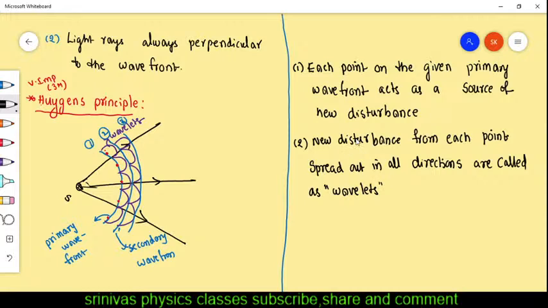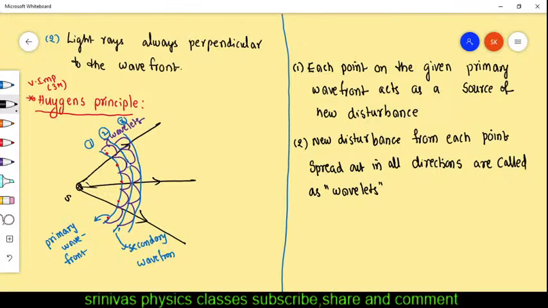That new disturbance, what we are telling here: firstly, you see the blue line is the primary wavefront. Every point on the primary wavefront acts like a source of new disturbance. It acts like a source and it can produce new light, a new wavefront. From this point also, new disturbance came here.